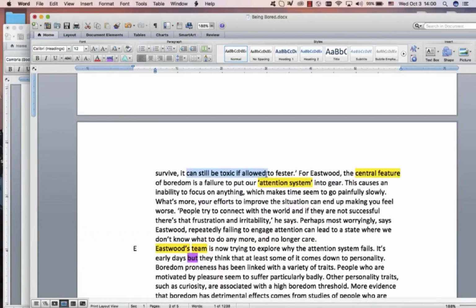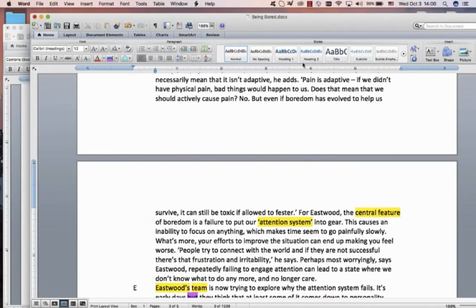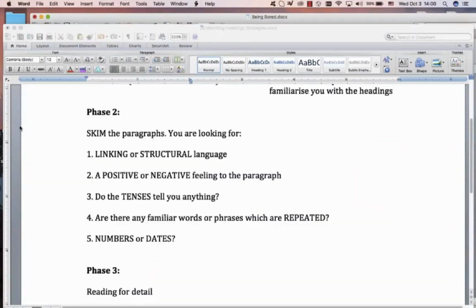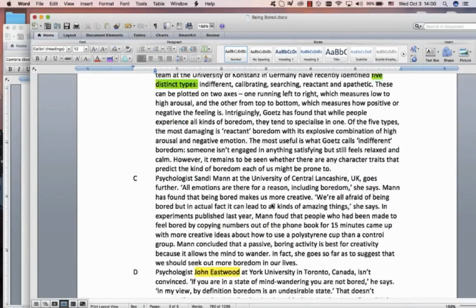It can be toxic if it's allowed to fester. This is strong language. Toxic means poisonous. Boredom can be poisonous. Inability to focus. Time goes painfully slowly. Most worryingly. Not much linking language, but a lot of negative language. Don't know what to do anymore. Don't care anymore. I'm just getting a very negative feeling from this. We've definitely got a negative feeling, and a lot of negative stuff is repeated.